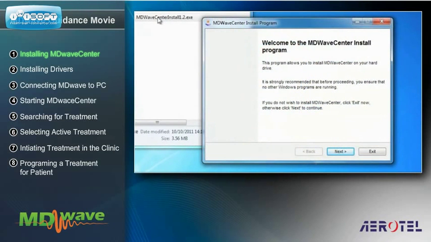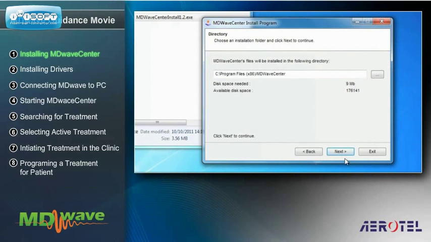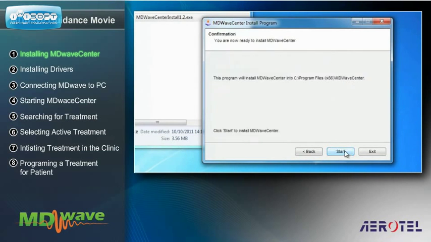In the following stages, a number of windows related to the program's installation will appear on screen. In the first window, Welcome to MDwave Center Install Program, click Next. In the next window relating to selecting the installation library, click Next. Now, click on Start to initiate actual program installation.